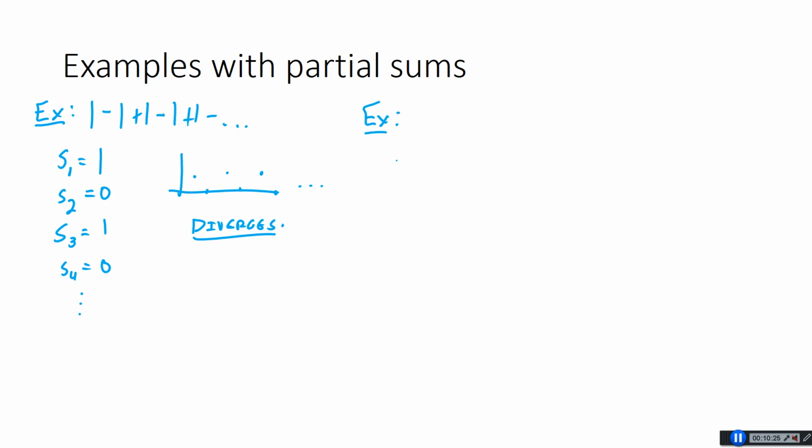But let's look at something like this. What if we had 3/10 plus 3/100 plus 3/1000, and we keep adding this way? Well, let's see what these partial sums would be. Let's think about these in terms of decimals. So this would be 0.3 plus 0.03 plus 0.003, and keep adding. So we think about the partial sums here.